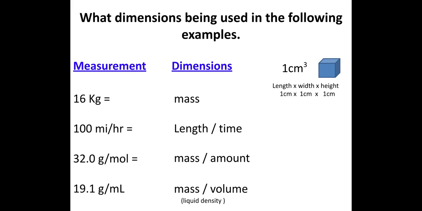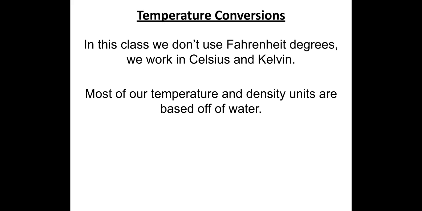When you multiply the numbers, remember the units also multiply themselves. So centimeter times centimeter times centimeter is what gives centimeter cube. And do not forget that 1 centimeter cube is equal to 1 milliliter, so if you don't want to write centimeter cube, you can just write 1 milliliter.